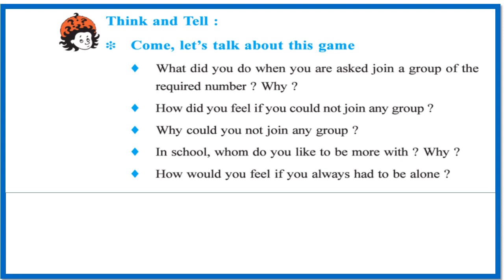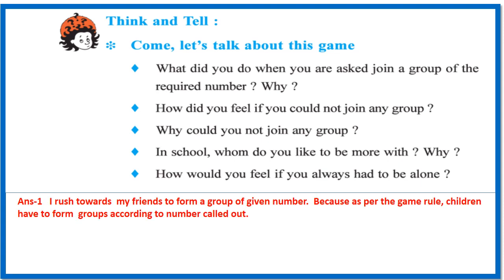Now you have seen how they play the game. Children, you have to answer these questions after seeing this game. So let's start. What did you do when you were asked to join a group of the required number? Why? I rushed towards my friends to form a group of the given number because as per the game rule, children have to form groups according to the number called out. Otherwise, if we are left alone, what will happen? We'll be out of the game. Who wants to be out of the game? So we have to follow this.